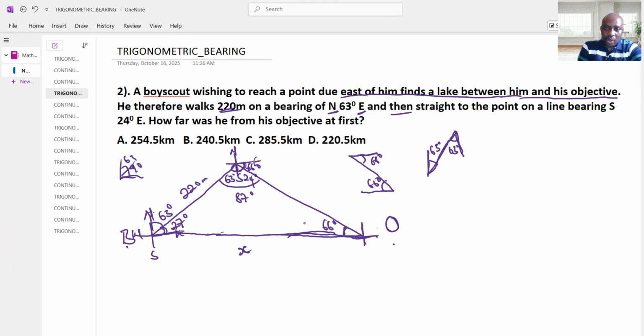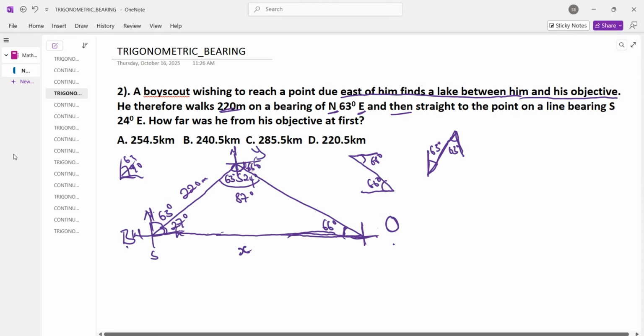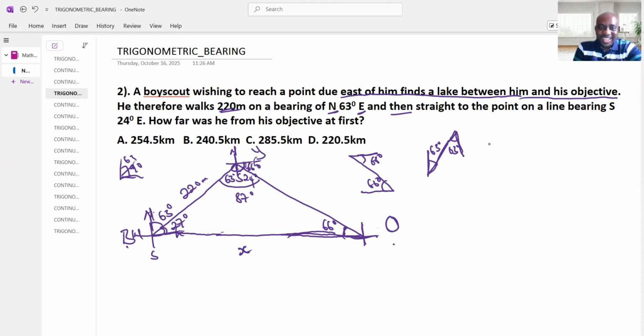Now we are going to look for the angle that is complete, to know the formula we are going to use. When you have a complete angle like this, you see that it has angle 66 degrees and a distance of 220 meters. Therefore, we are going to use the sine rule.